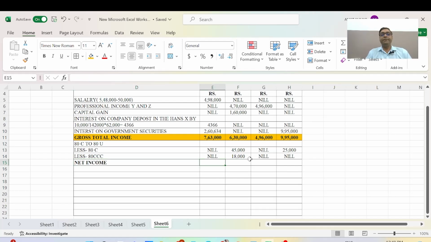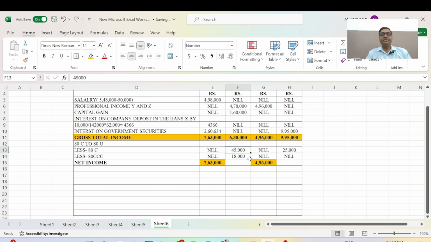Net income here will be the same. No changes. And here 1,96,000 is the same. And in the two figures it changed.